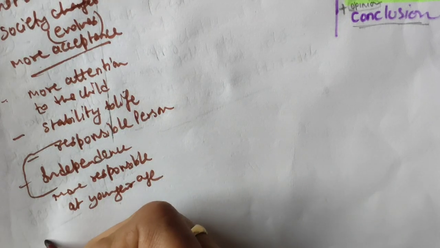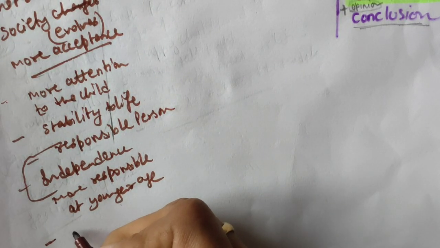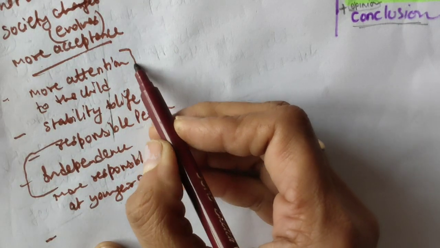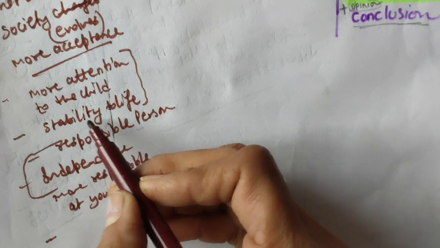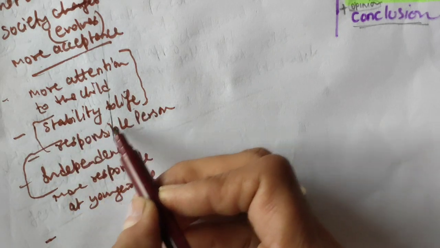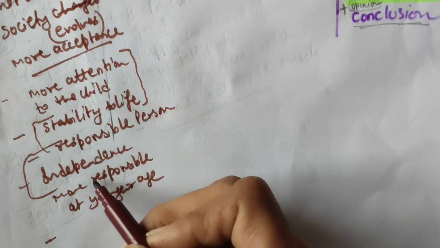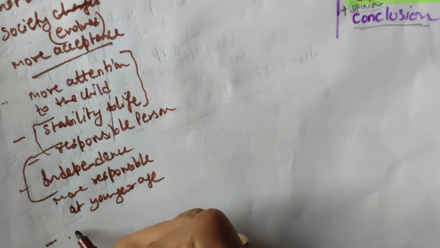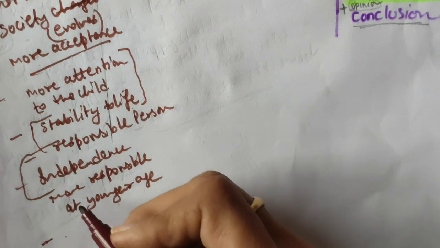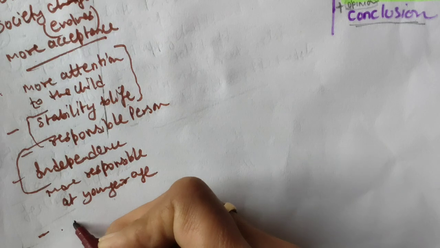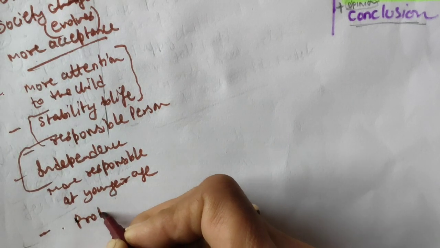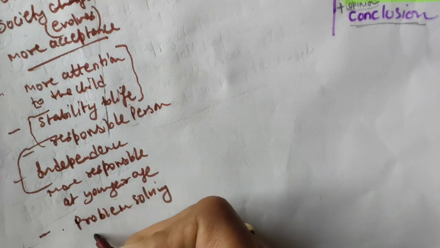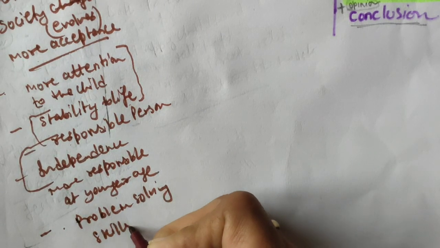And, what else, more attention to the child, and when the parent is giving stability, at that time children will become independent and responsible persons. He might be developing, he can develop problem solving skills also.